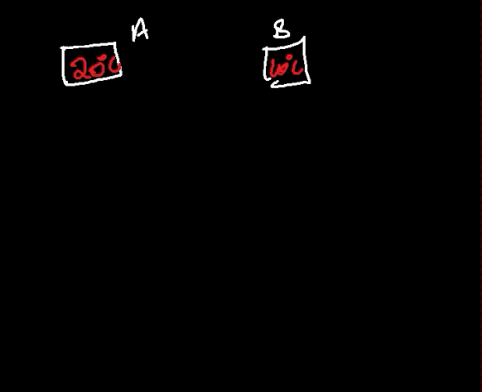As you can see, between these two objects, which object has more internal energy? Obviously, it has to be the object with the higher temperature. So this object has more internal energy, and this object has low internal energy.